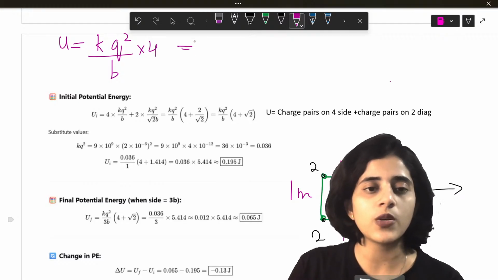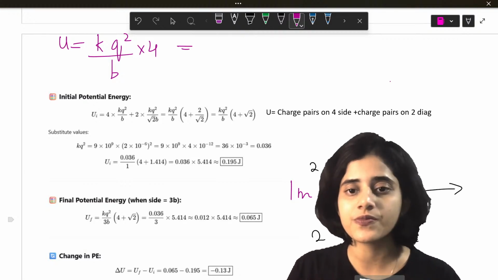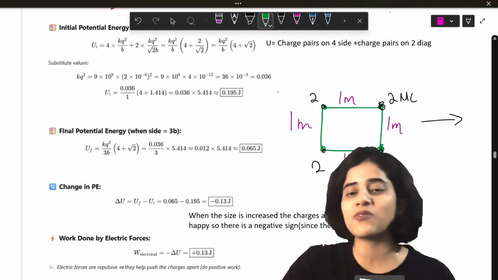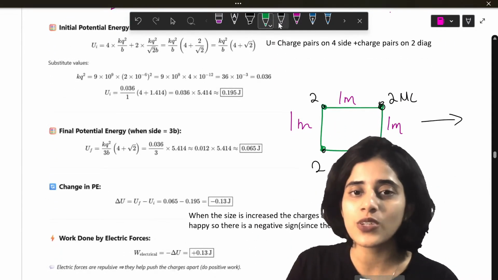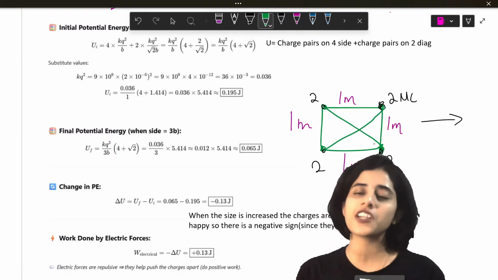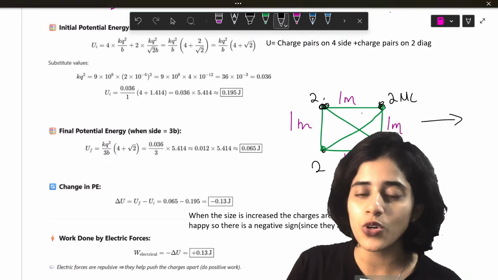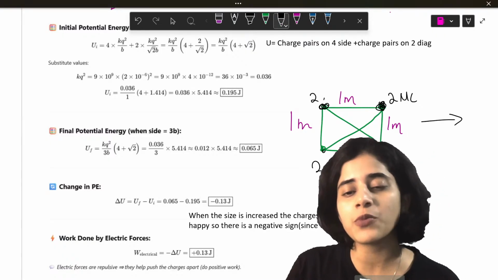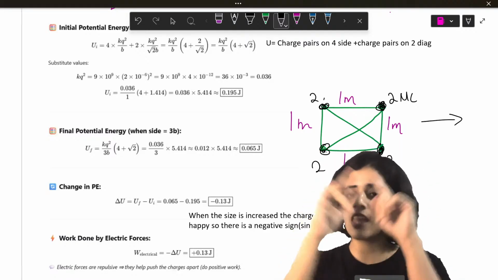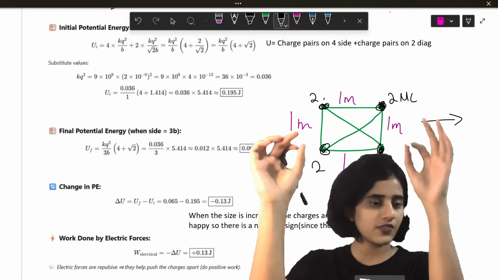Okay, not just that. Something that we have ignored actually. Here, these two and these two will also have a potential energy between them. You understand that? The charges will have potential energy between them in however way possible. So in this case, they will all have potential energies. These two will have, these two will have, these two will have, these two will have.